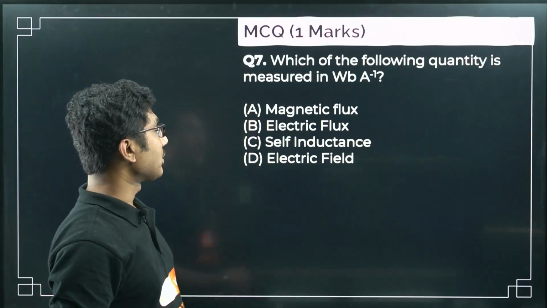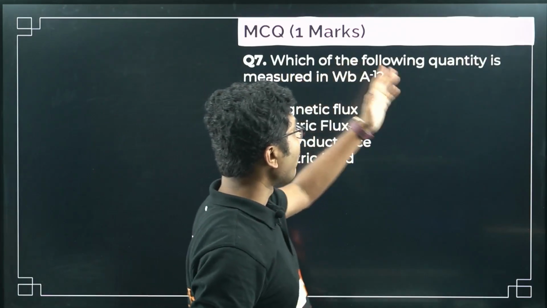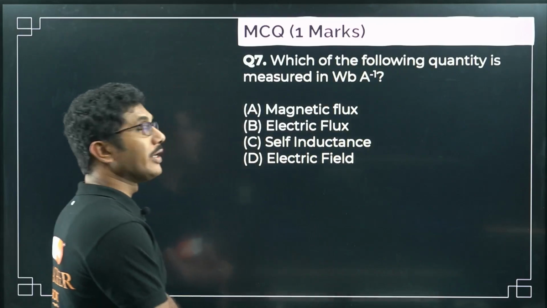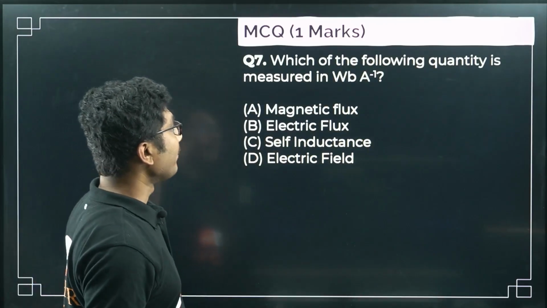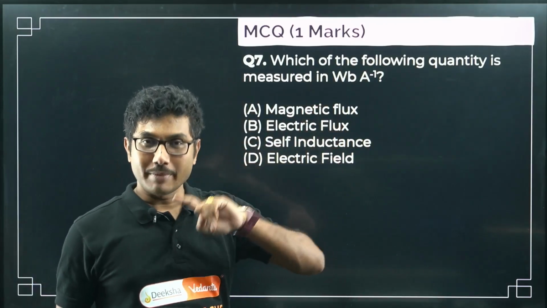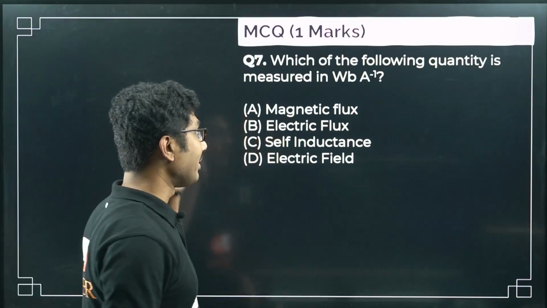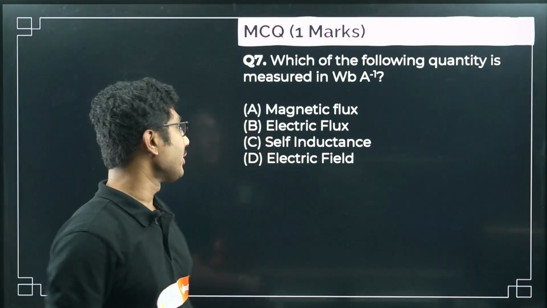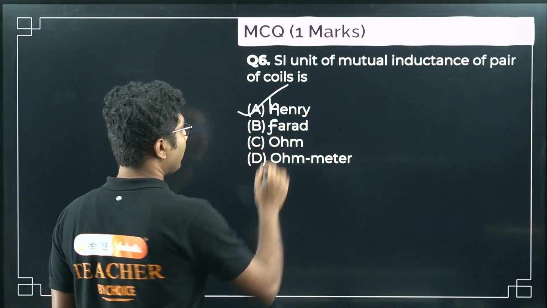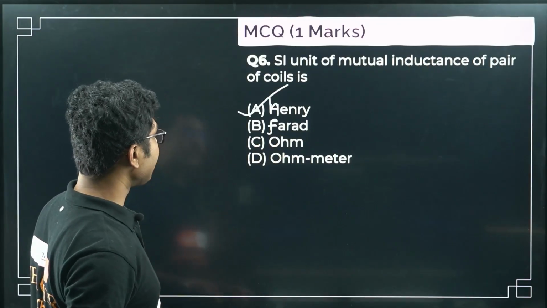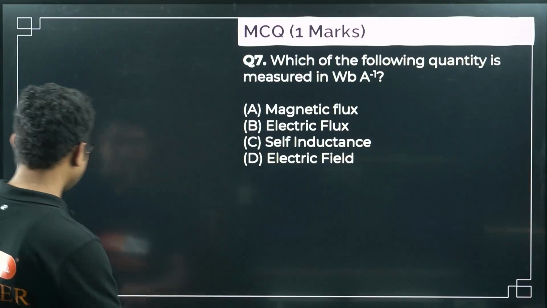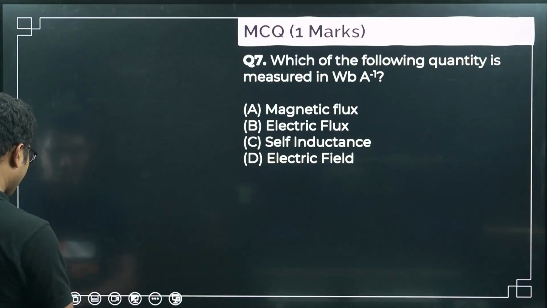So now let's look into question number 7. Which of the following quantity is measured in Weber per ampere? From this, Weber is the unit of magnetic flux. You have to remember that Weber is the unit of magnetic flux, and Weber per ampere is the unit of self-inductance.